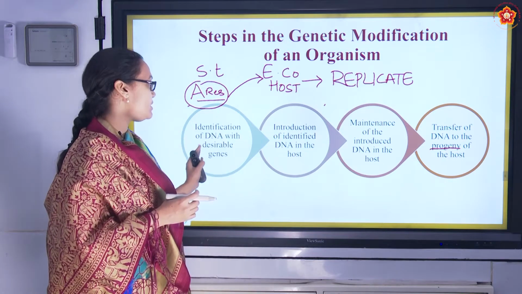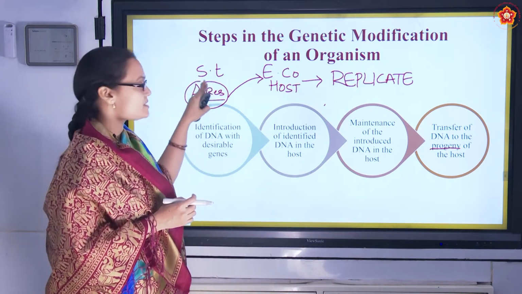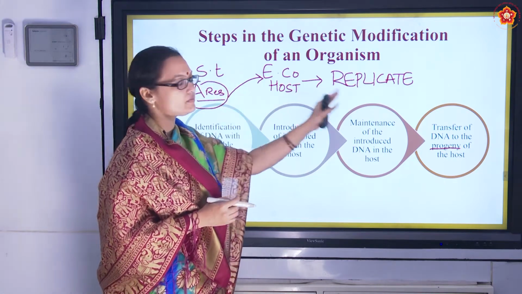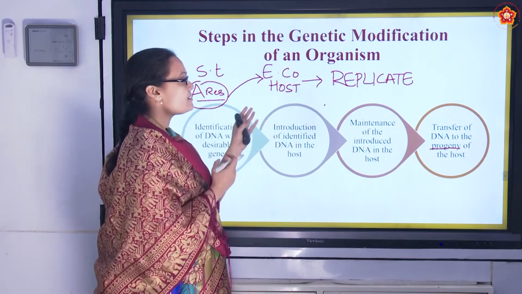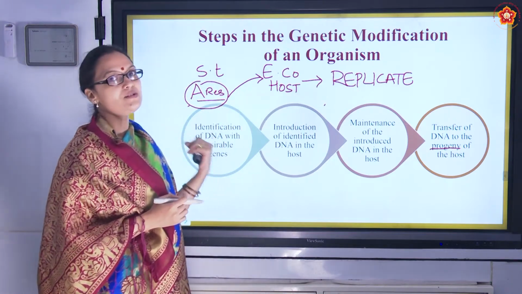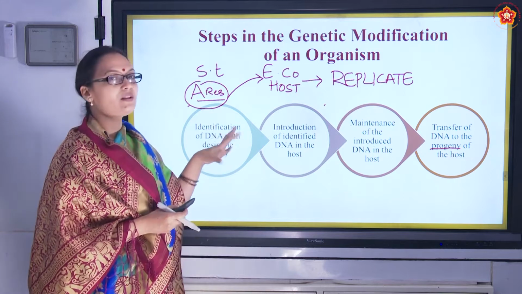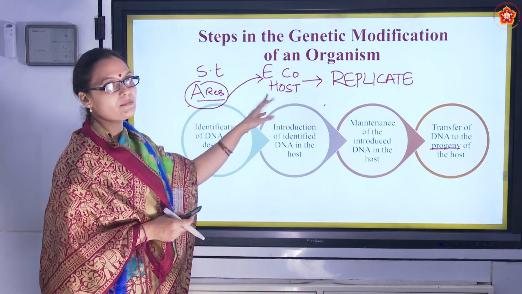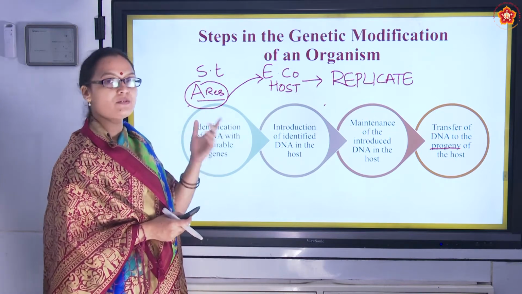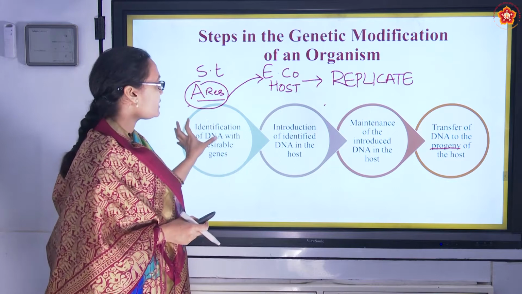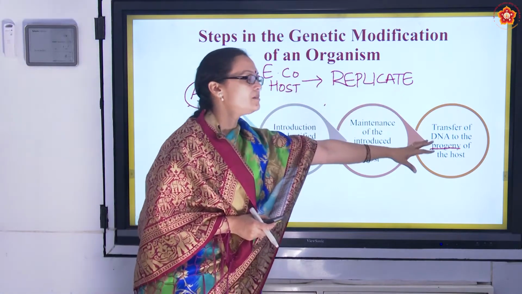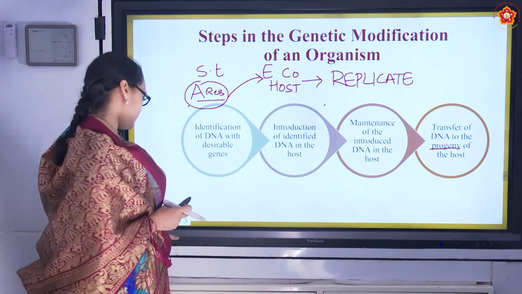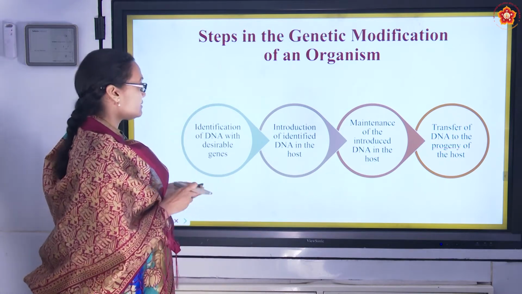Thus, the desirable gene that was there in Salmonella typhimurium has been put into E. coli, and all the rest of the generation progeny of E. coli is going to get this desirable gene. And so here the limitation, that all the undesirable genes from Salmonella typhimurium get into E. coli, is not there, because we are just selecting one gene. Whatever we have desired comes into the product which we want. So these are the steps in genetic modification. I hope it's clear to you.